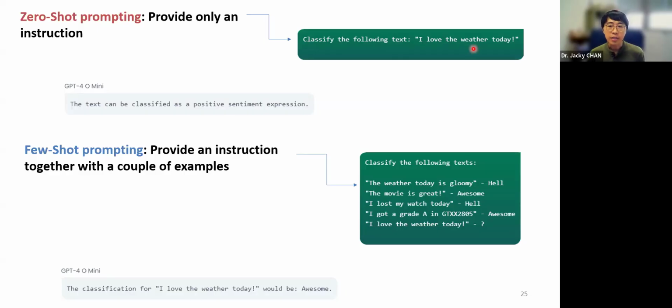But some of the time we have very special requirements, a very interesting structure, and then you may want to use few-shot prompting.